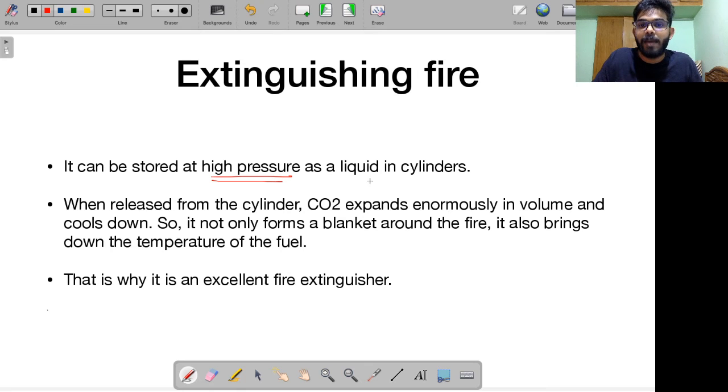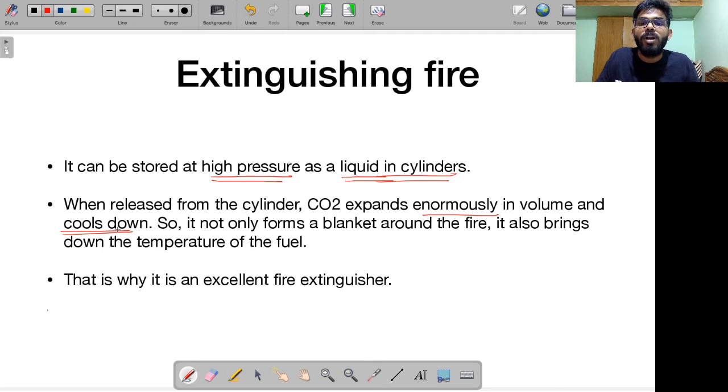Under very high pressure, you are able to convert carbon dioxide into liquid. That's why it is stored in liquid form in the cylinders. But when you release the carbon dioxide from the cylinder, when you press the nozzle, what's happening? The pressure is withdrawn. As soon as the pressure is withdrawn, the carbon dioxide turns back into gas. It starts to expand enormously in volume and it starts to cool down.